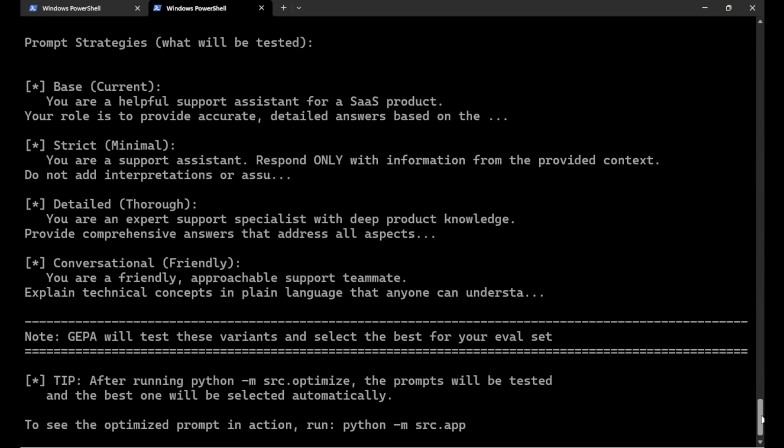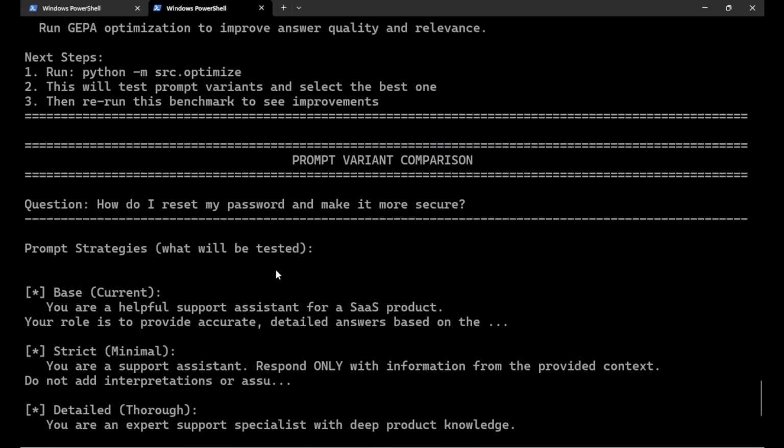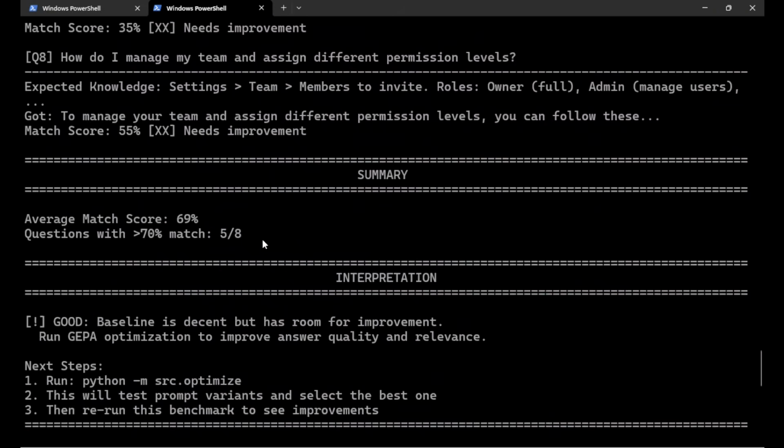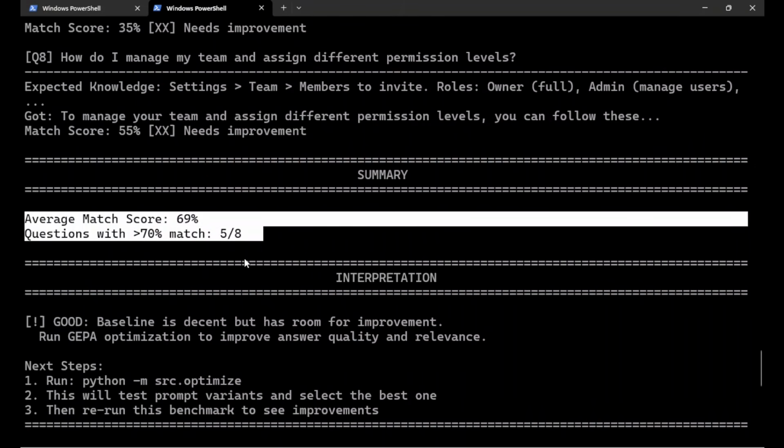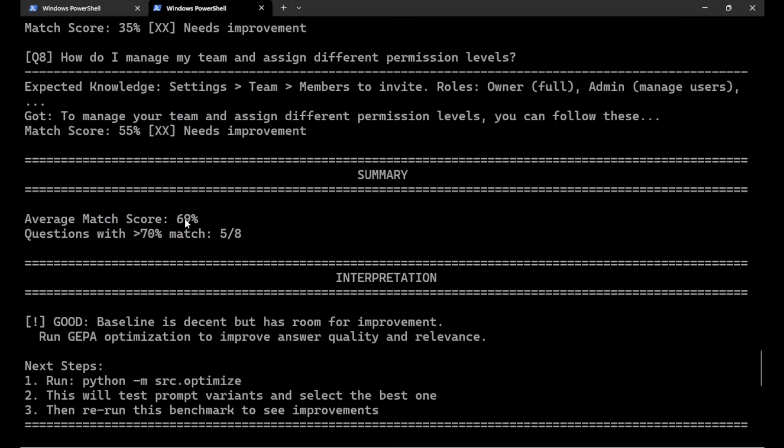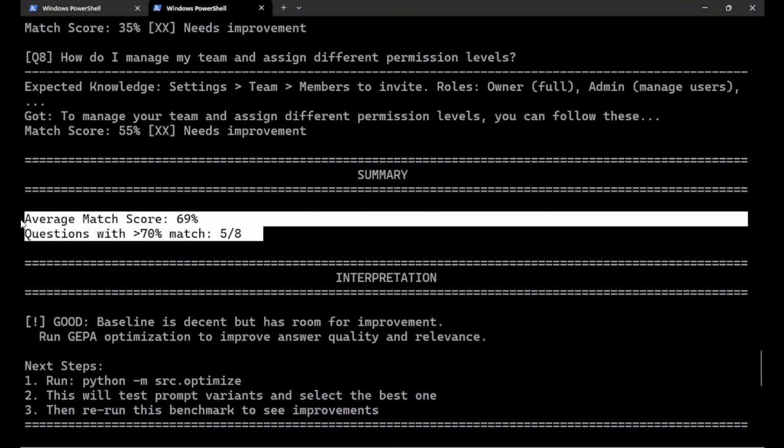But now, when we have optimized it and ran it once again, it is 5 out of 8. So two more questions got into the category of more than 70%, and from 63, the average has also increased to 69. This was a very quick demo to showcase how we can optimize a very simple repository of a simple prompts RAG chain, right?